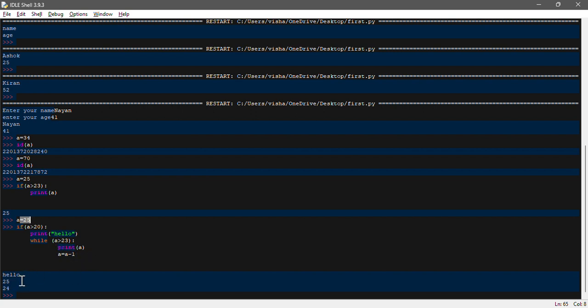That's why we got 25 first as the base value, then it got subtracted and we got 24. Now the value in variable a is 23, and 23 is not greater than 23, so it is not printing. This is the looping statement, one of the examples we have discussed just now. I hope this makes sense to you guys.